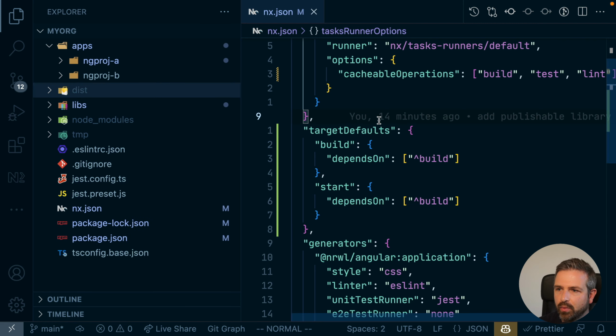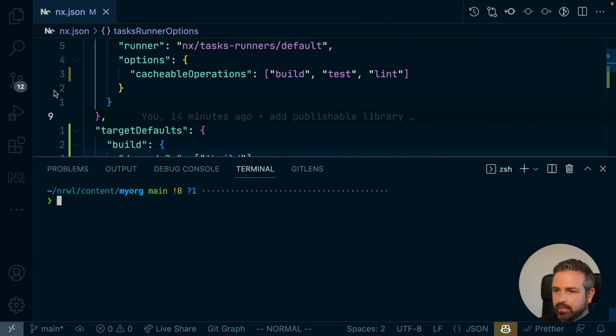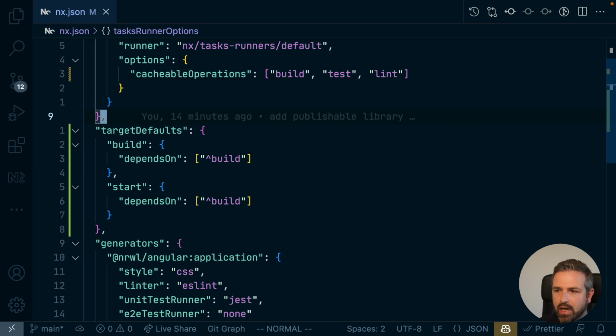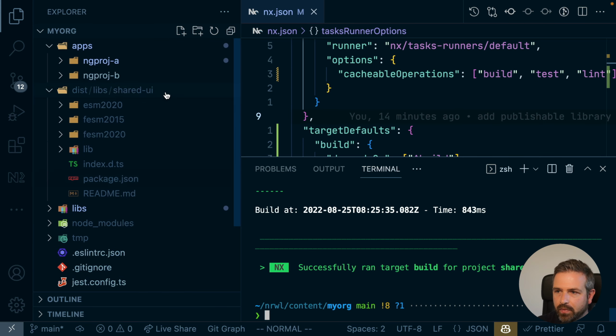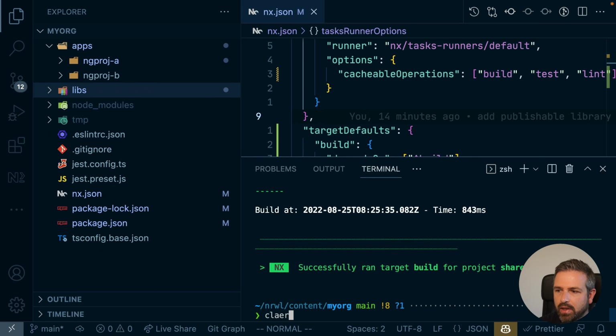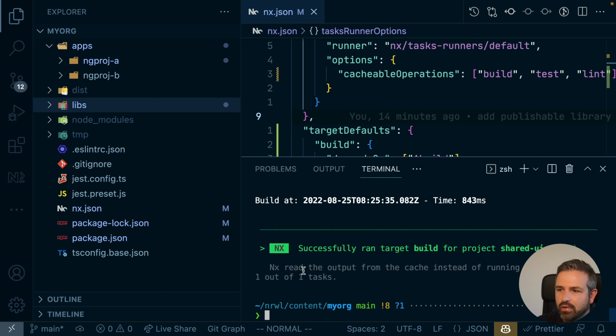And so with this setup, one other thing that already works is the NX caching. And so if we, for instance, delete this dist folder and then rebuild our shared UI library, it would just build it normally. And so we get the output here in the dist folder again, restored. But if I delete it again and I rerun the command, you can see it already leverages the NX cache. And so this is already one big benefit that we get out of that. And the same thing also the NX affected commands would work.